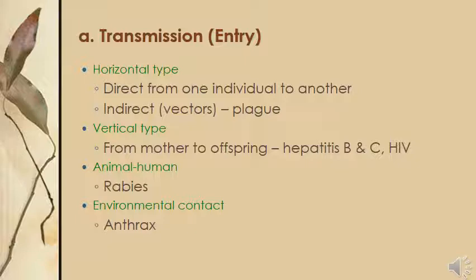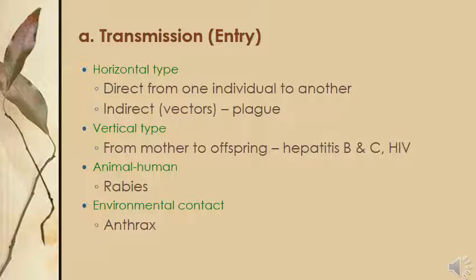Then what about animals and humans? In transmission of disease from animals to humans, rabies is an important example, another important viral disease which can transfer from dogs or a few other organisms to humans after a dog bite. So these are diseases which can transfer from animal to human.